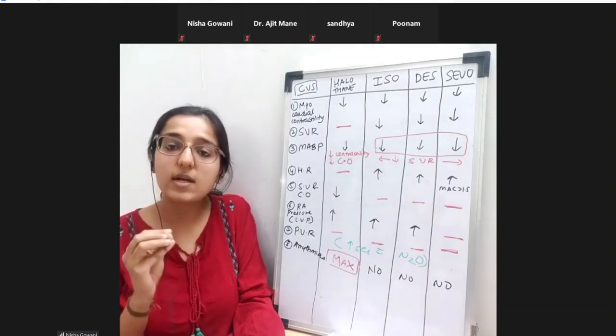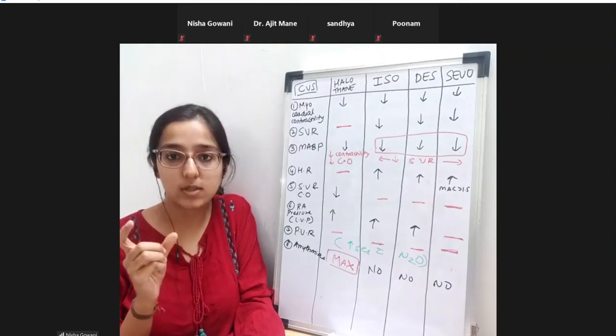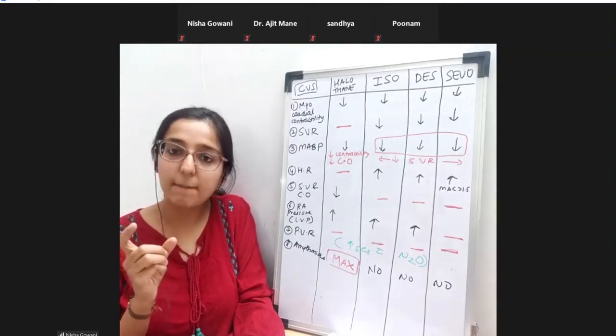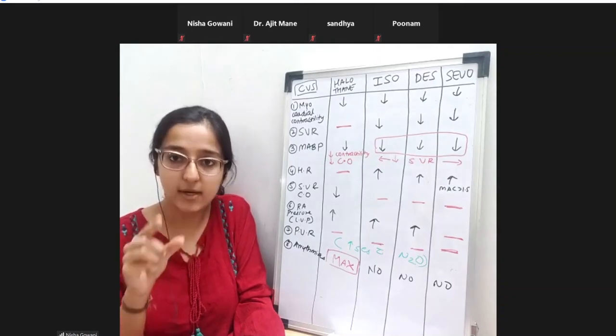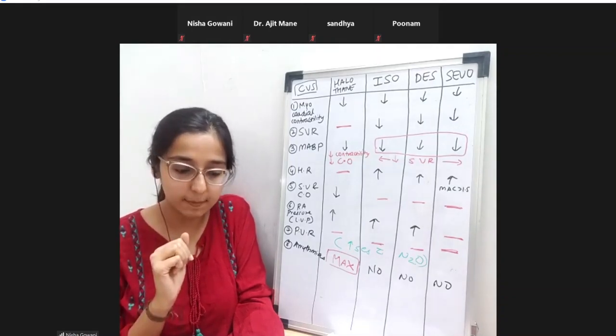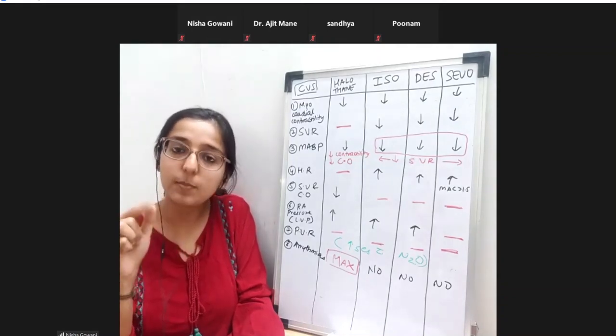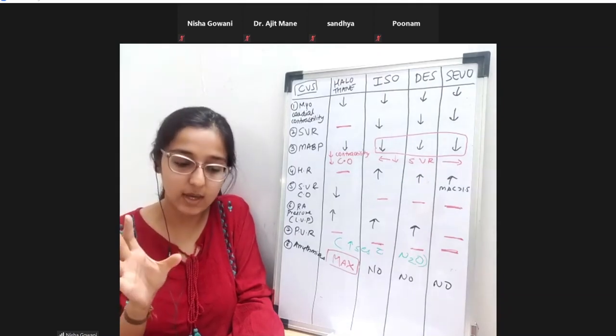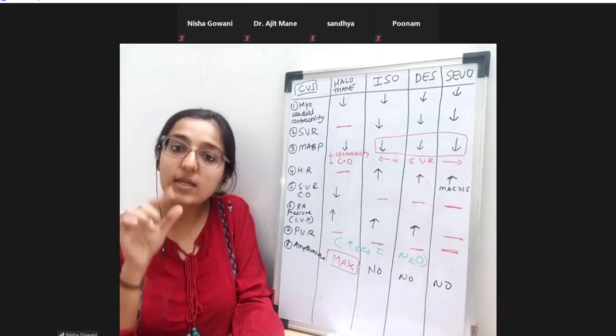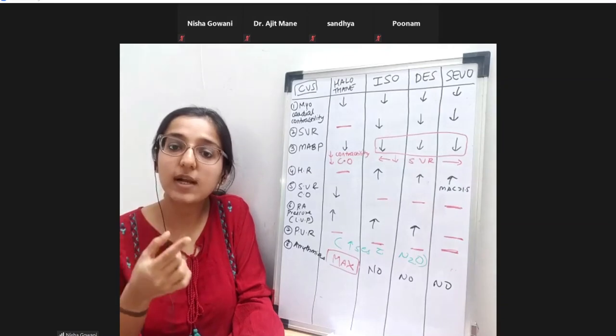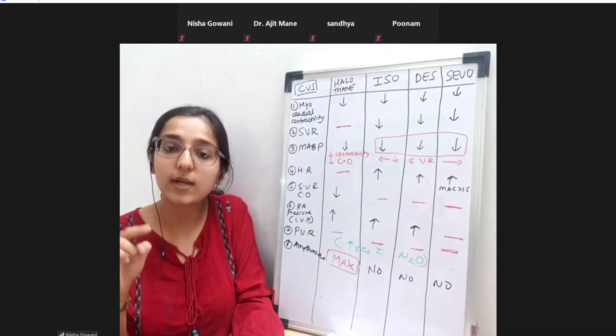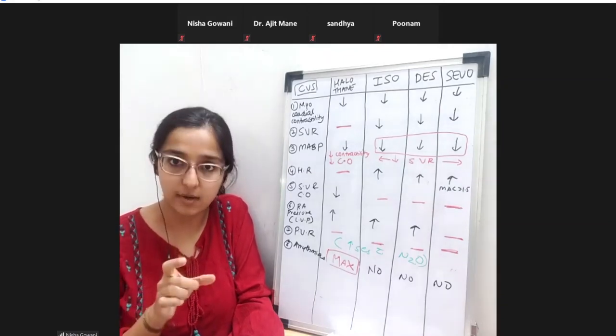So ischemic preconditioning is mediated by adenosine. Adenosine is released. It goes and binds to its receptor, the adenosine receptor. This causes an increase in protein kinase C. This increase in protein kinase C will cause the phosphorylation of the ATP-dependent potassium ion channels on the myocardium.